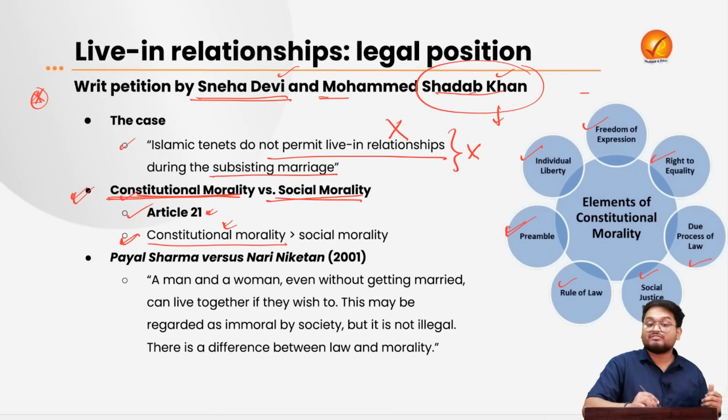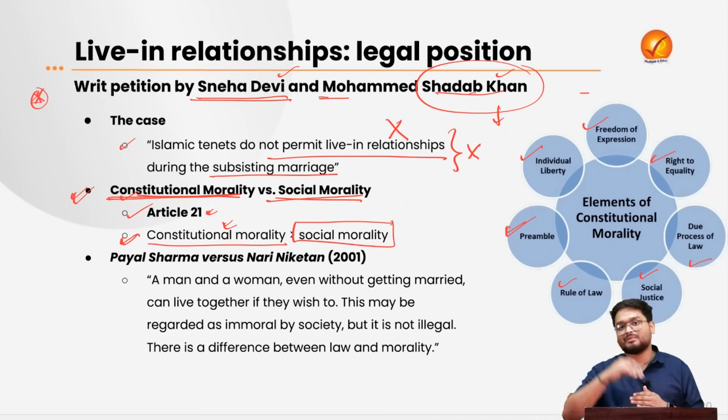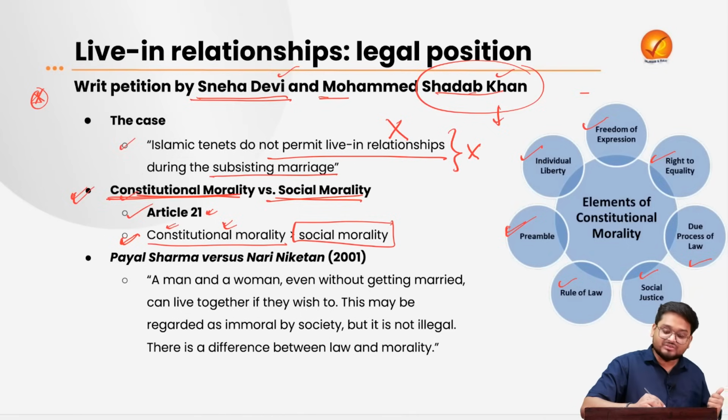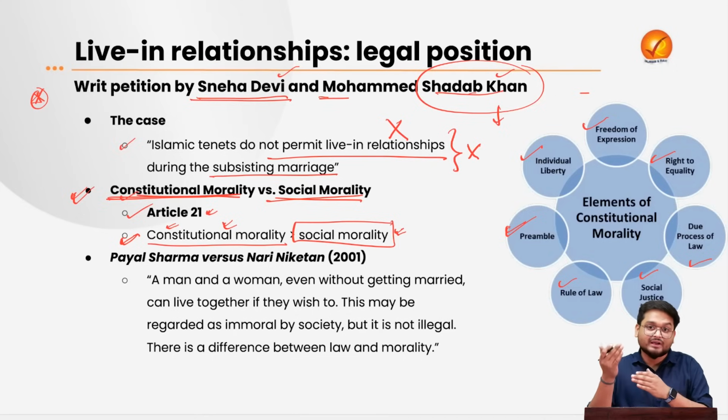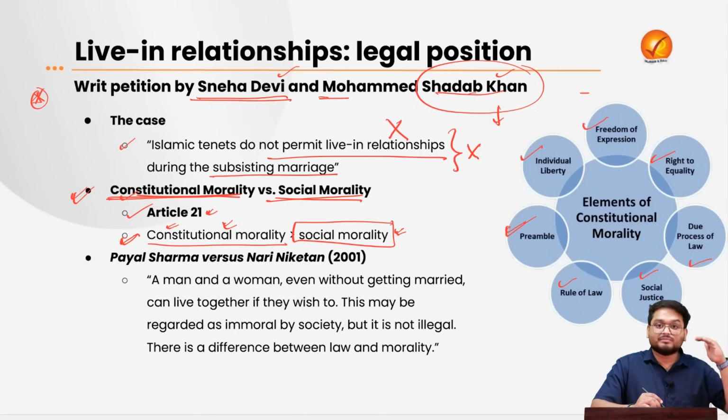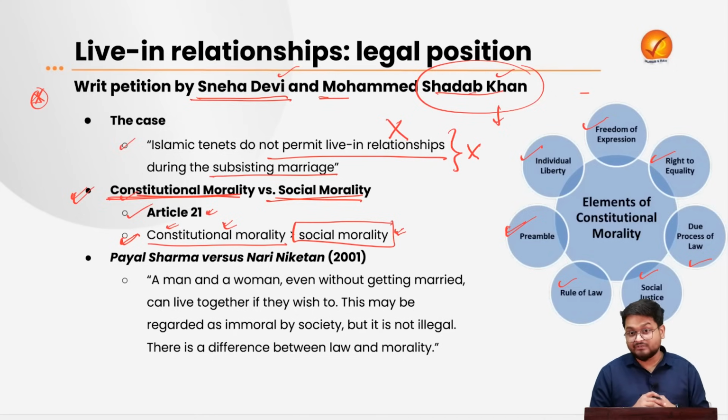Because if two adults are consenting and living together in live-in relationships and respecting their privacy and personal rights, society or societal morality needs to evolve over a period of time, because the constitution guarantees individual rights to them, right? So the parents and the various allegations and issues that they have must be at a lower pedestal compared to the constitutional rights that the individuals have.